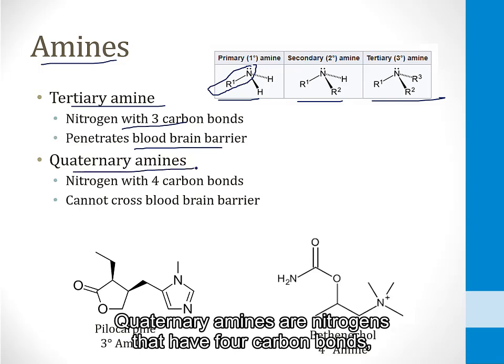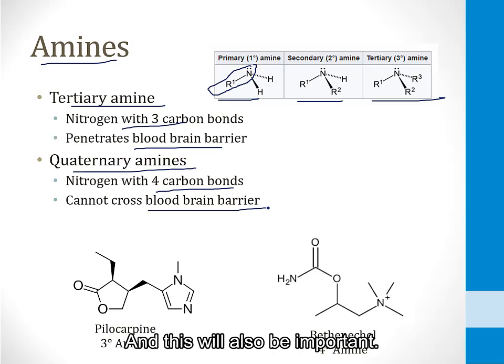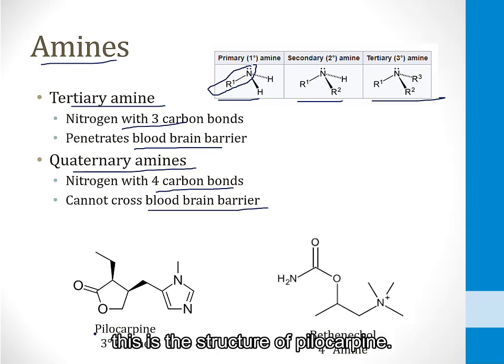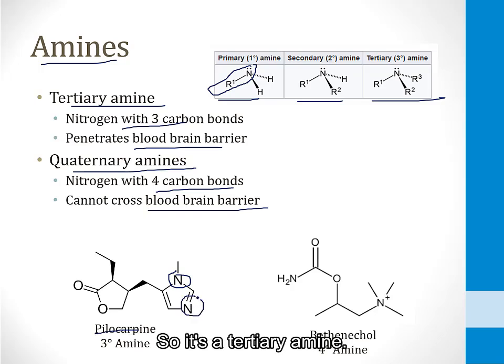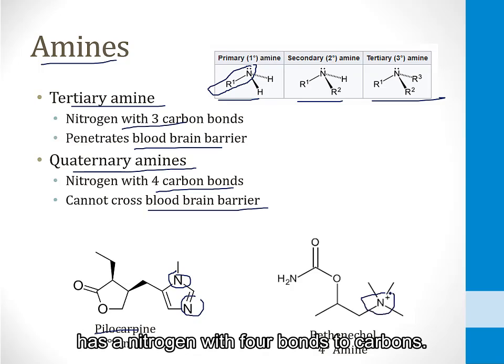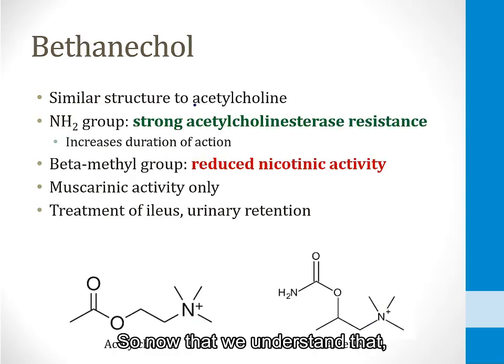Quaternary amines are nitrogens that have 4 carbon bonds, and these cannot cross the blood-brain barrier, and this will also be important. So for example, if you look at the bottom of the screen, this is the structure of pilocarpine. It has nitrogens with only 3 bonds to carbons within its structure, so it's a tertiary amine. Bethanechol, shown at the bottom right, has a nitrogen with 4 bonds to carbons, therefore it is a quaternary amine. So now that we understand that, let's talk about drugs that are acetylcholine receptor agonists.